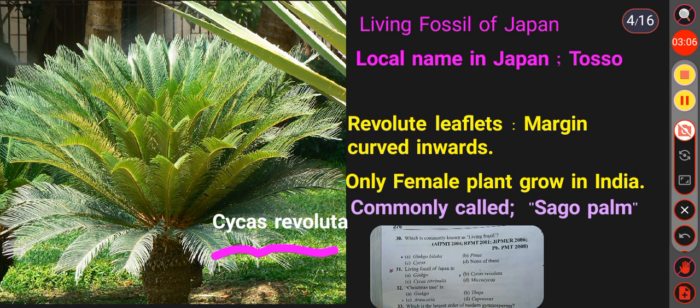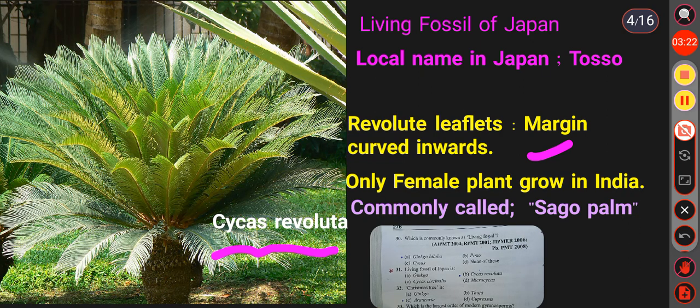And why is the name Cycas revoluta? Because of the presence of revolute margin in the leaflet of Cycas. So the name is Cycas revoluta.